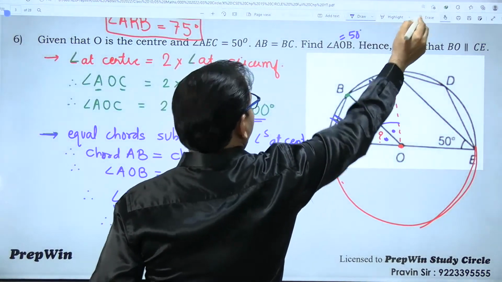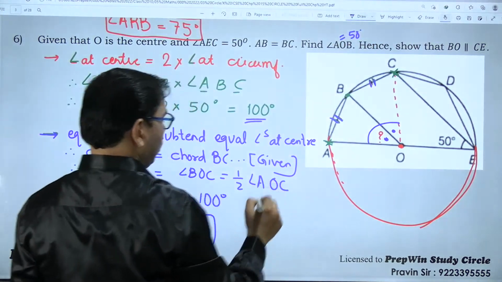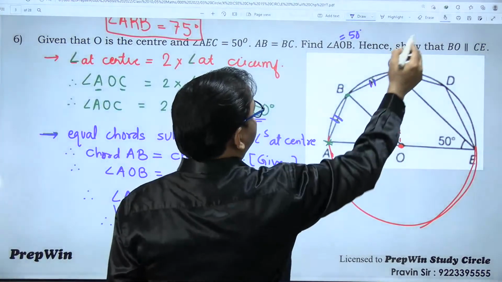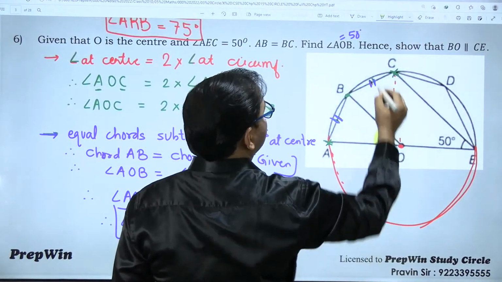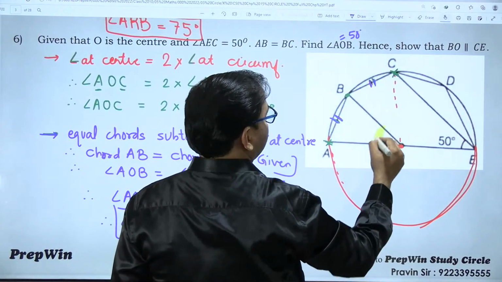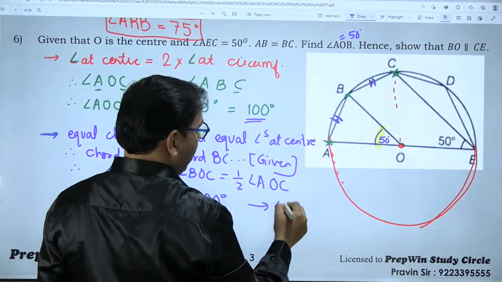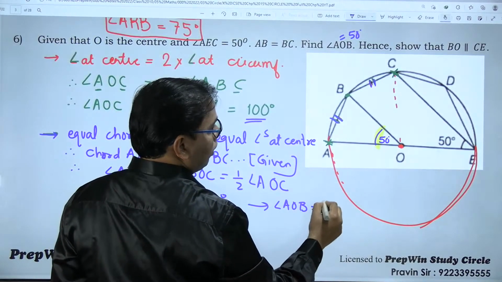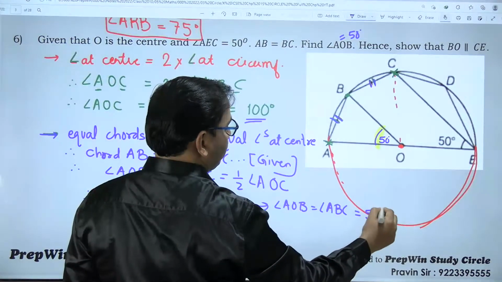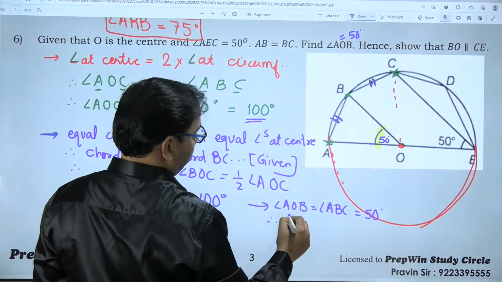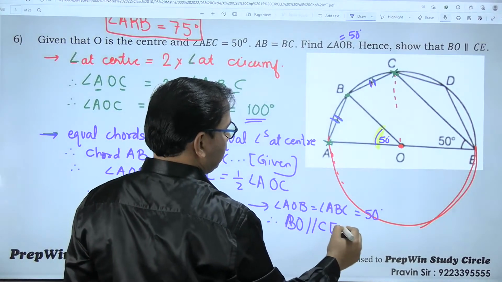Let me write this properly. As we have predicted, these angles are equal. This angle is 50 degrees, and this angle is 50 degrees. Angle AOB is equal to angle ABC, and both are equal to 50 degrees. Therefore, BO is parallel to CE.